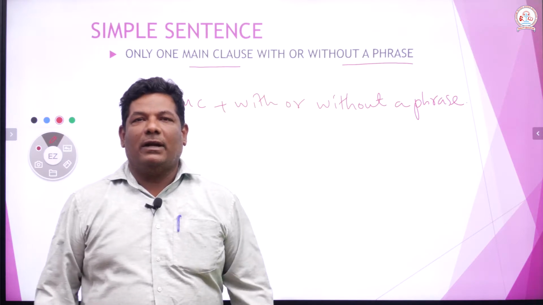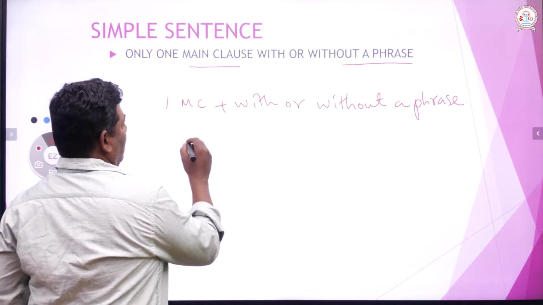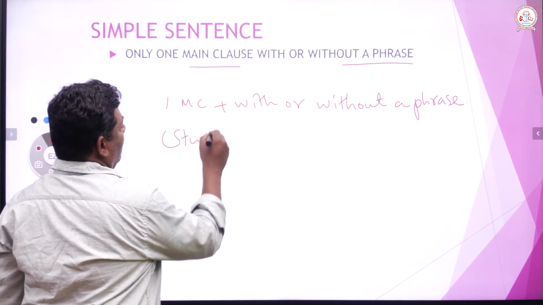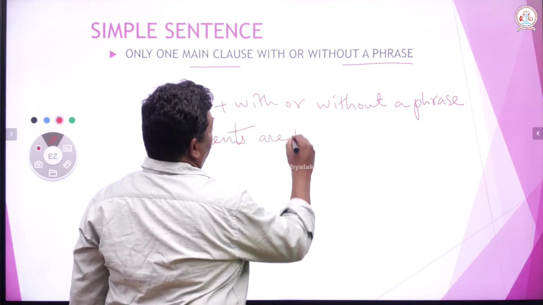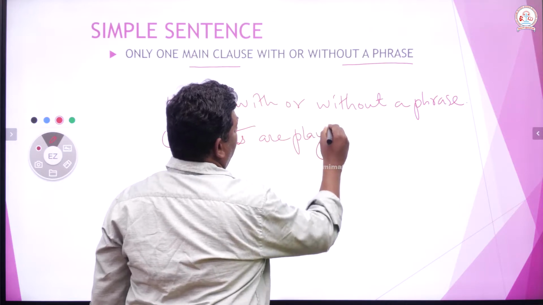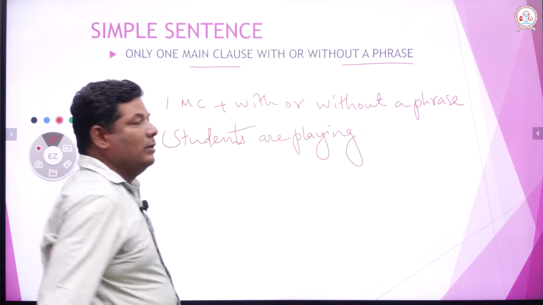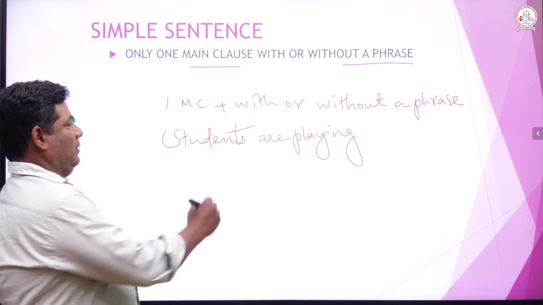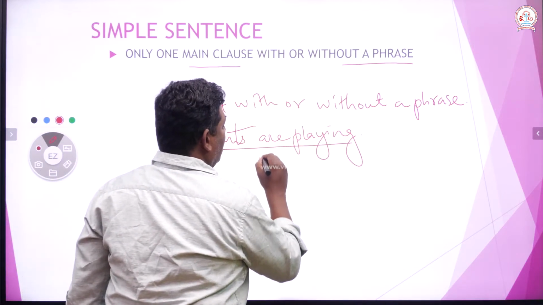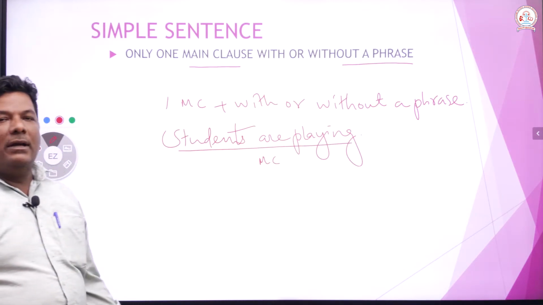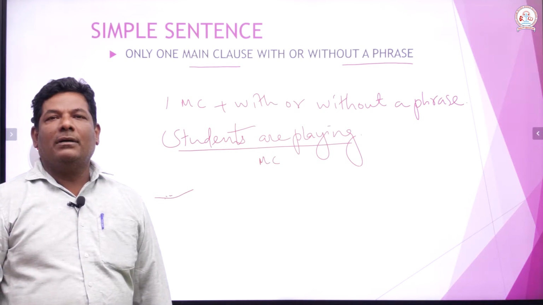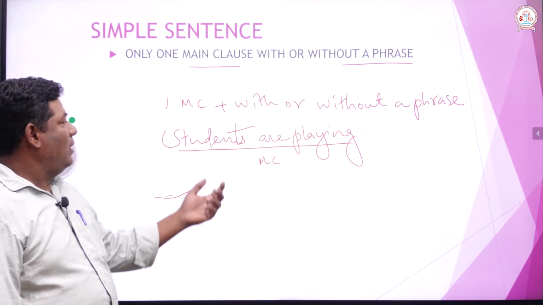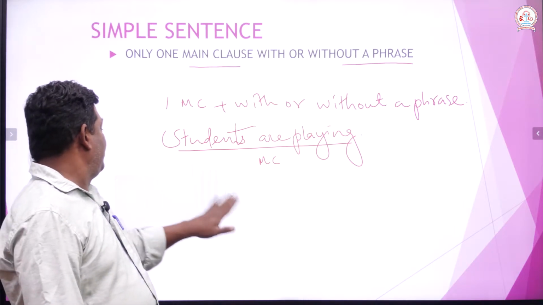It's a simple sentence. For example, "Students are playing." It is a main clause because it stands alone and gives meaning, right? It does not have a phrase. Therefore, we call it a main clause.